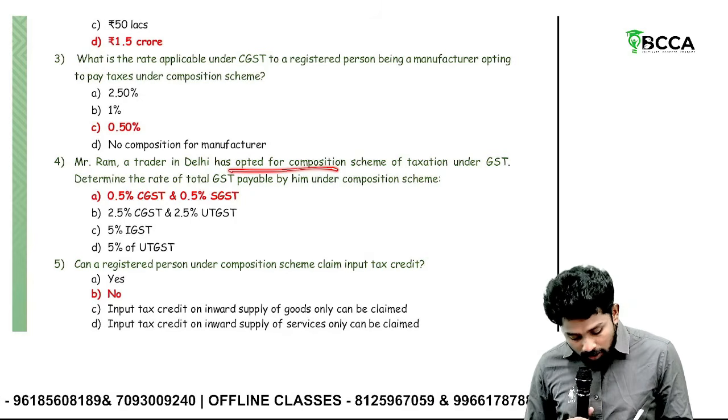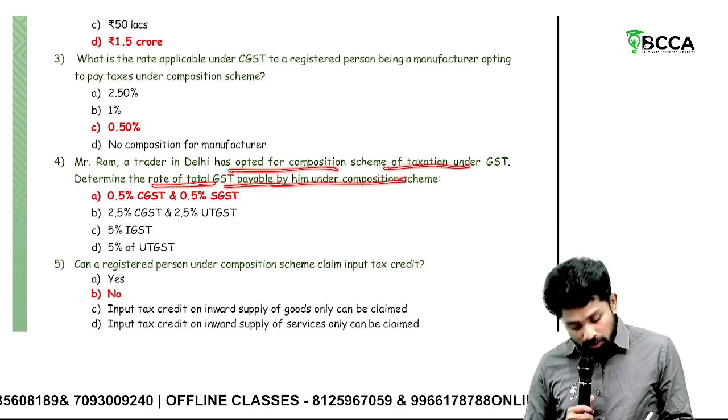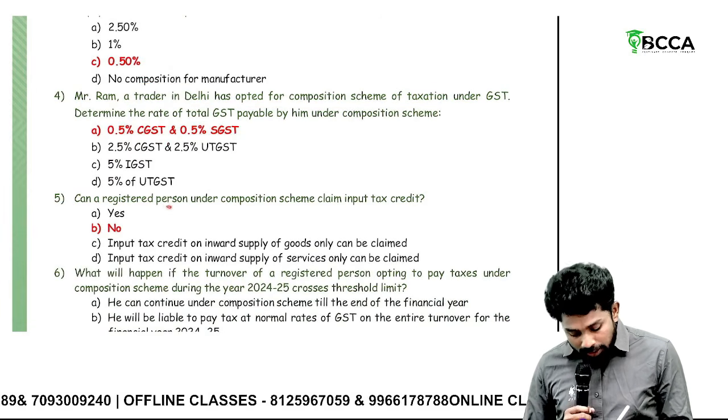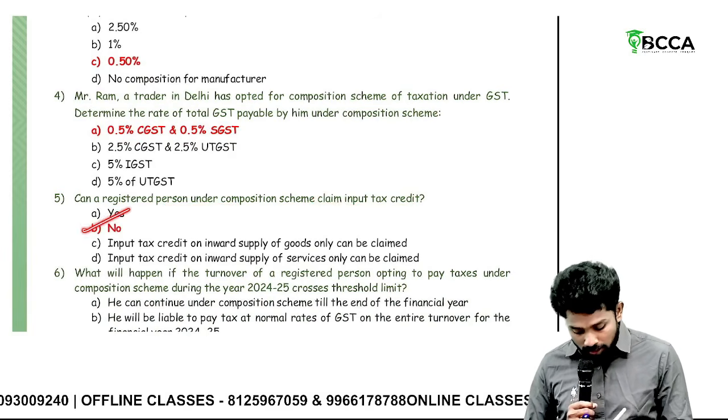Ram, a trader, has opted to pay composition scheme under GST. Determine the rate of total GST payable by him. So trader, 0.5% CGST, 0.5% SGST. Can a registered person under composition scheme claim ITC? No, under composition scheme ITC is not available.